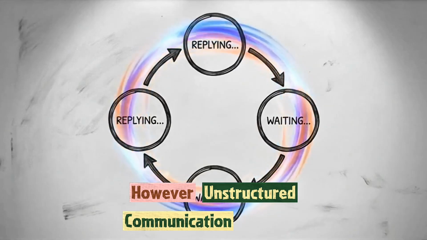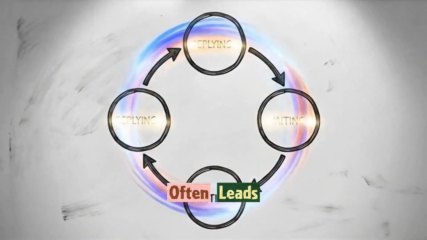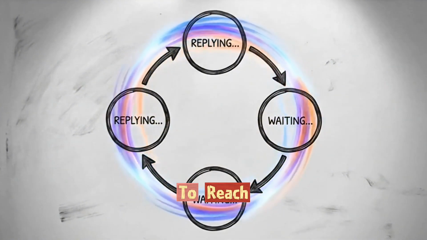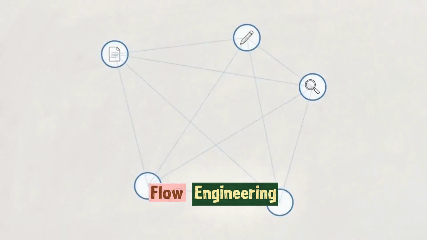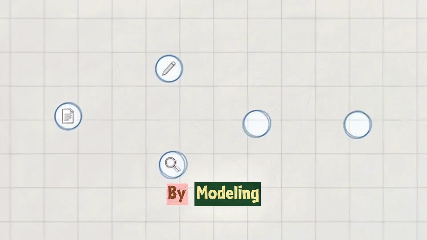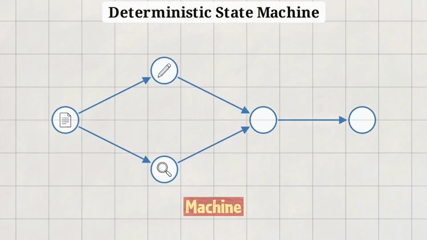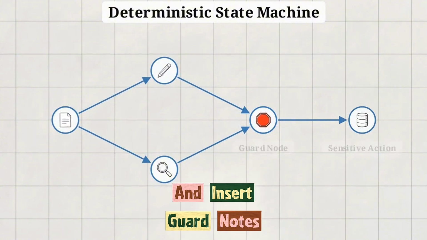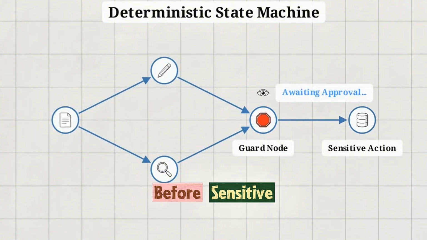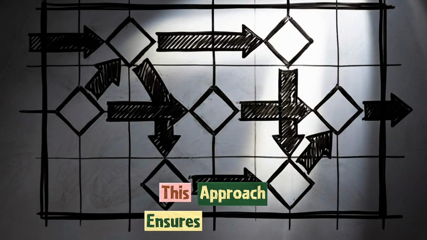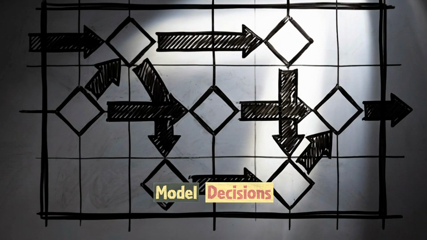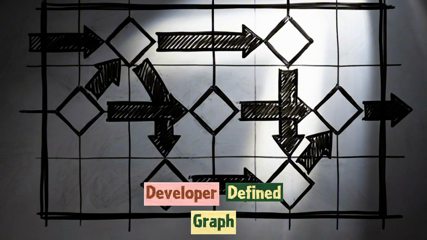However, unstructured communication between agents often leads to conversational paralysis, where the cluster enters a loop and fails to reach a conclusion. Flow engineering provides a solution. By modeling the system as a deterministic state machine, developers establish explicit transition paths and insert guard nodes that require human approval before sensitive actions occur. This approach ensures reliability by constraining local language model decisions within a fixed, developer-defined graph.